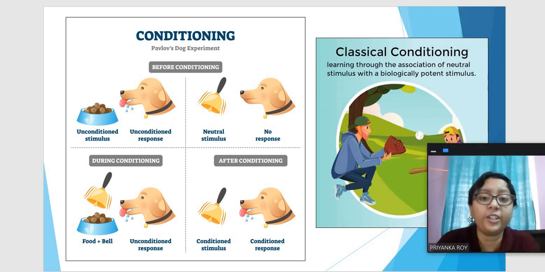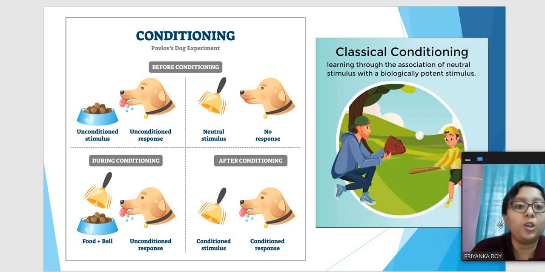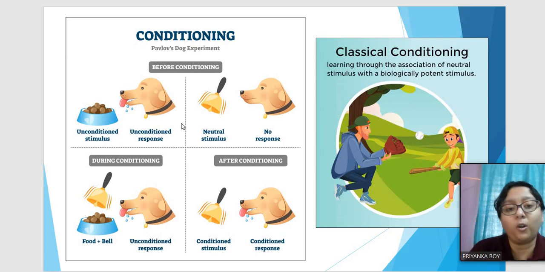Next we have conditioning, or classical conditioning. We all know about Pavlov's dog experiment, that when food was given separately and the bell was ringing, there is no response. But when food is given, it salivates. So during conditioning, the bell was ringing and also the food was given. So it's a conditioned response that it will now expect the food along with the bell ringing. It can connect the ringing of the bell with the coming of the food. So therefore it becomes excited.